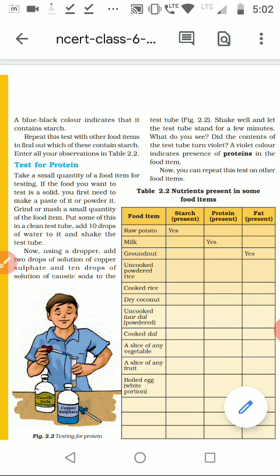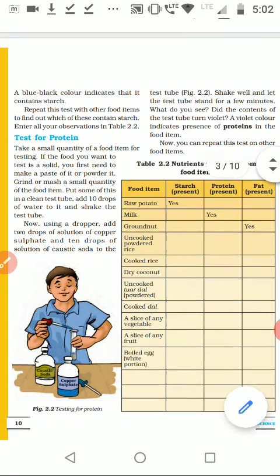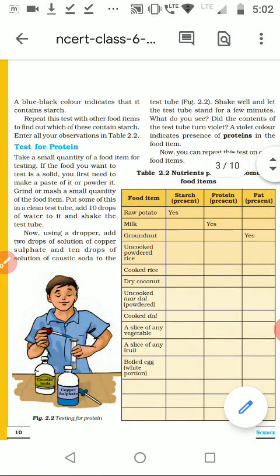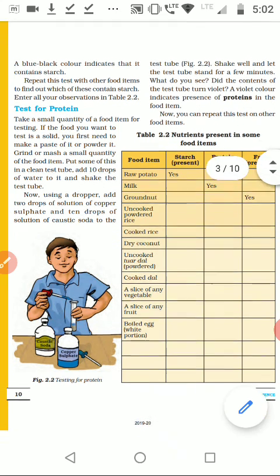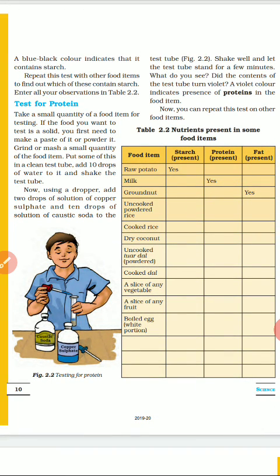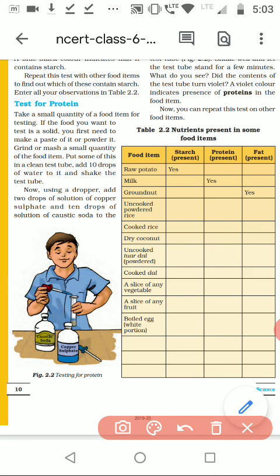If the food is solid, like groundnut or dal pulses, you have to crush it and make it into powder form, and take that powder and add water droplets to it to form a liquid solution. In that you have to add 2 drops of copper sulfate solution. Here you have to add 2 drops of copper sulfate solution and 10 drops of caustic soda solution.